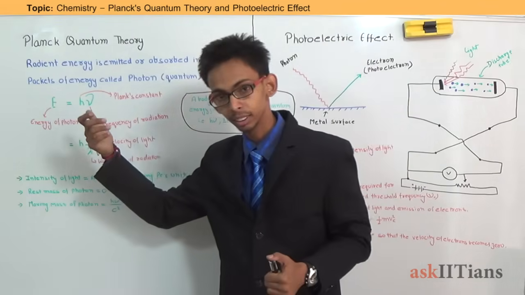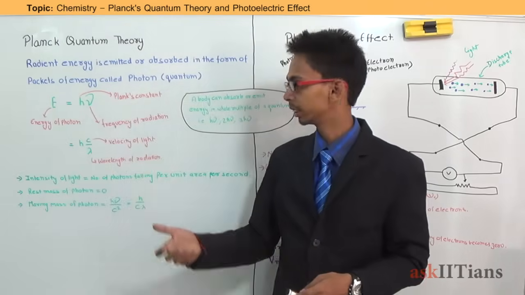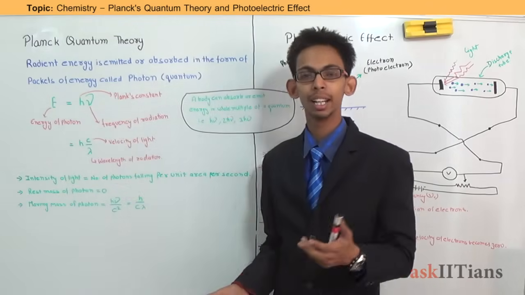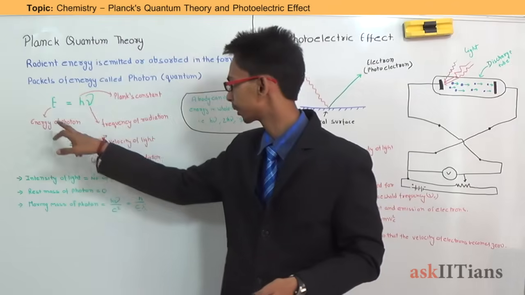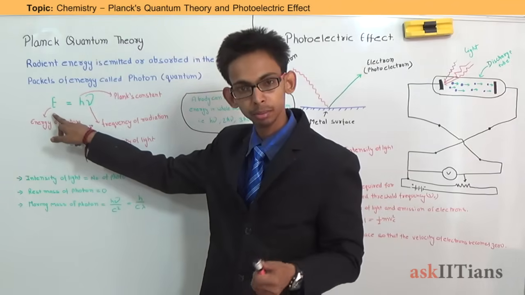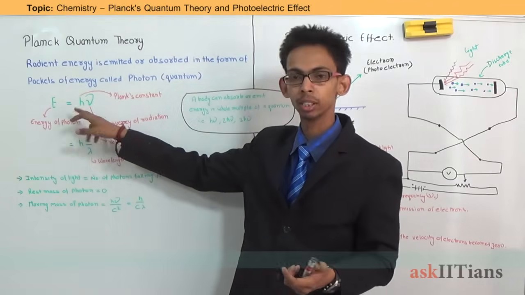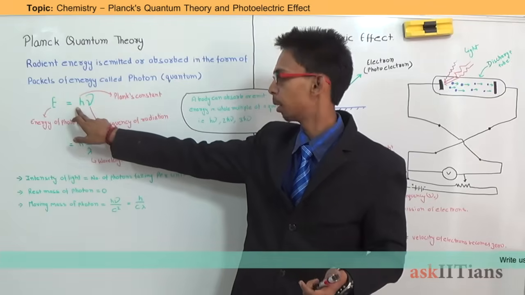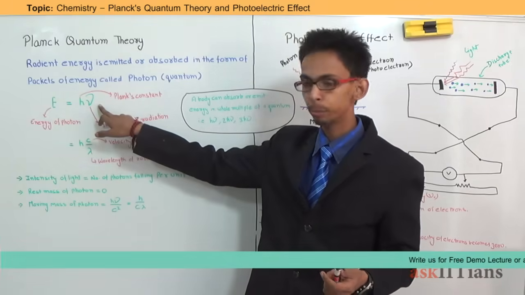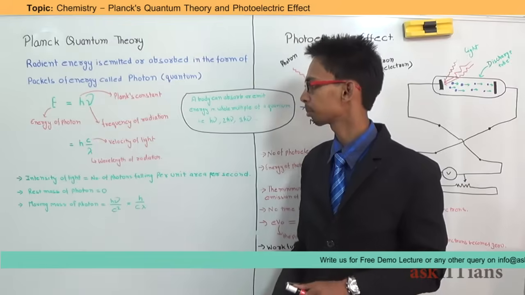and this expression is for the energy of photons or quantums. The energy of a photon is the product of two things. First is the Planck constant, h, and another is mu, which is the frequency of light.